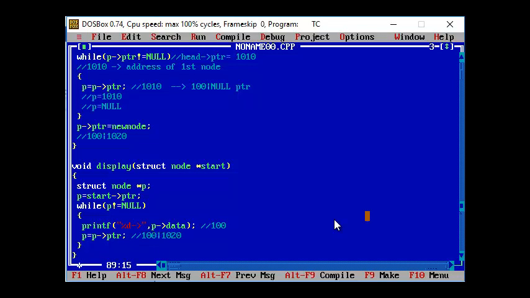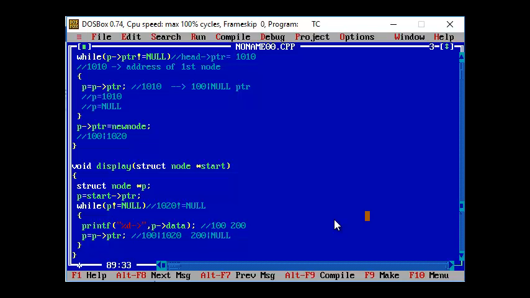Okay, so here p's pointer is going to refer to the address of your second node, that is 1020. So 1020 will be assigned to the variable p. So here 1020 is not equal to null. The condition is true. So if this condition is true, I'm going to look for the data that is present in the memory location 1020. So in 1020, if I have entered the value as 200, then 200 will be displayed. And if the second node has not got any value pointing to the next node, it will have the address field value as null.